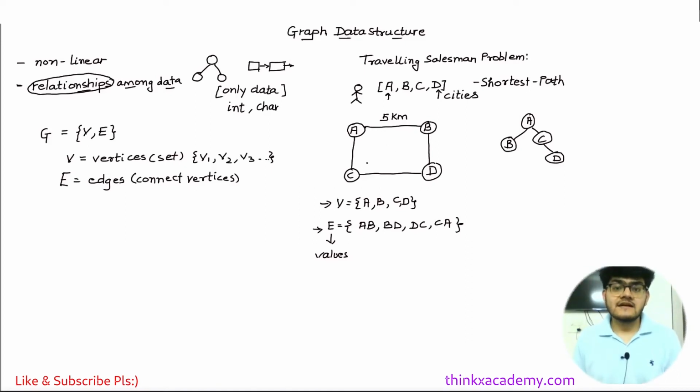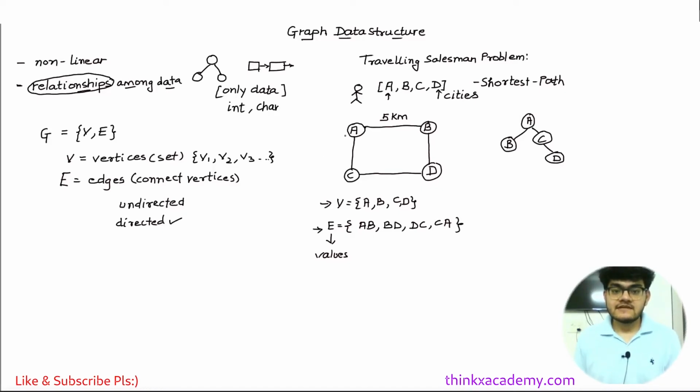Now basically there are different types of graphs available. So first, we are going to look at two classes of graph, which are the undirected and the directed graph, right? So we have these two graphs, undirected and directed. Now if we want to show the relationships among data, we can use a directed graph to do so.